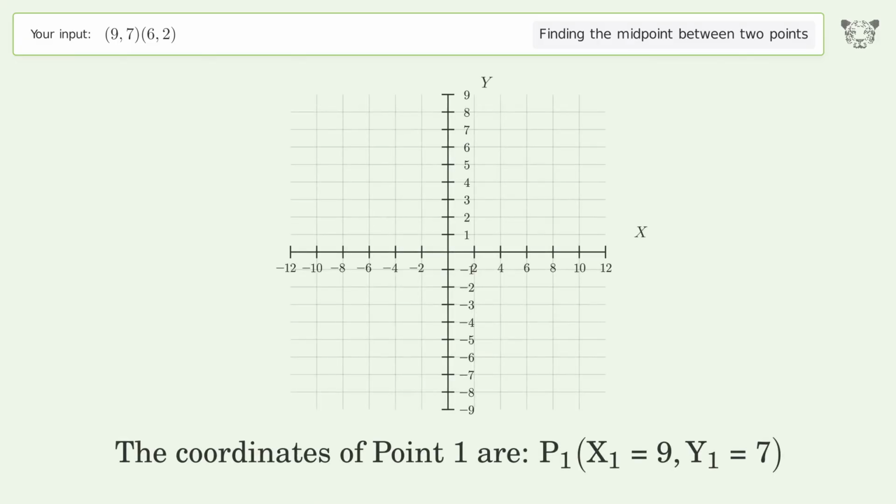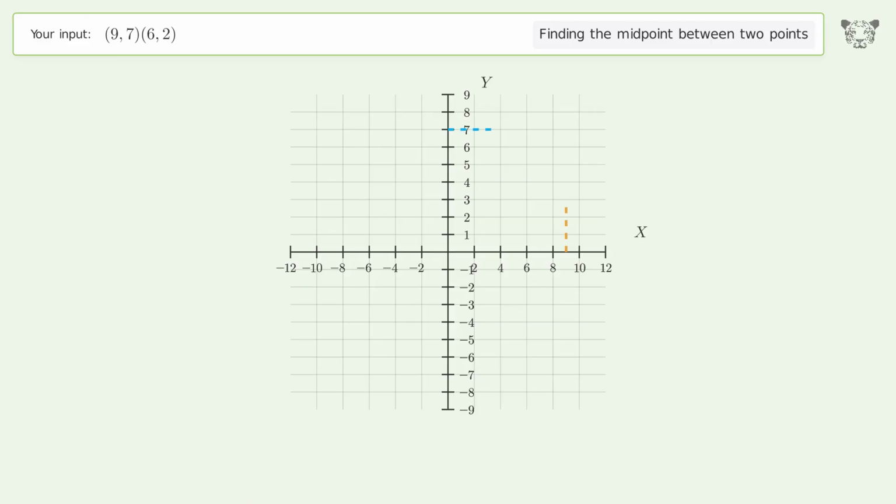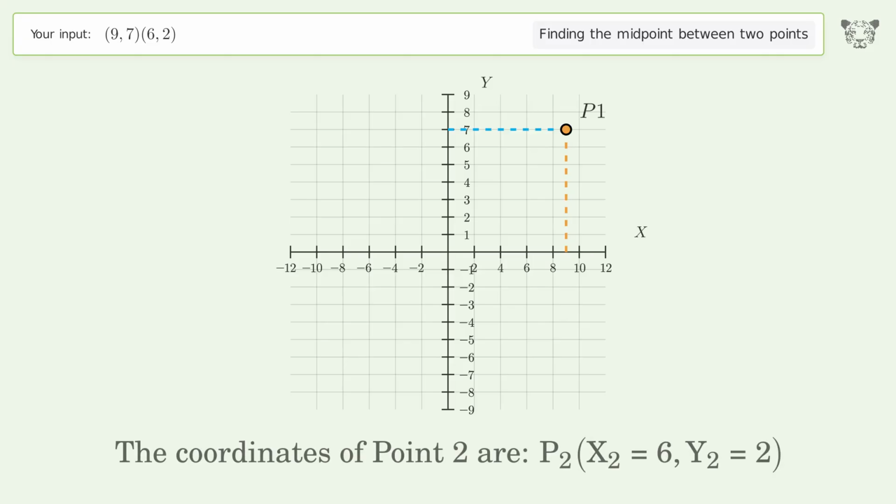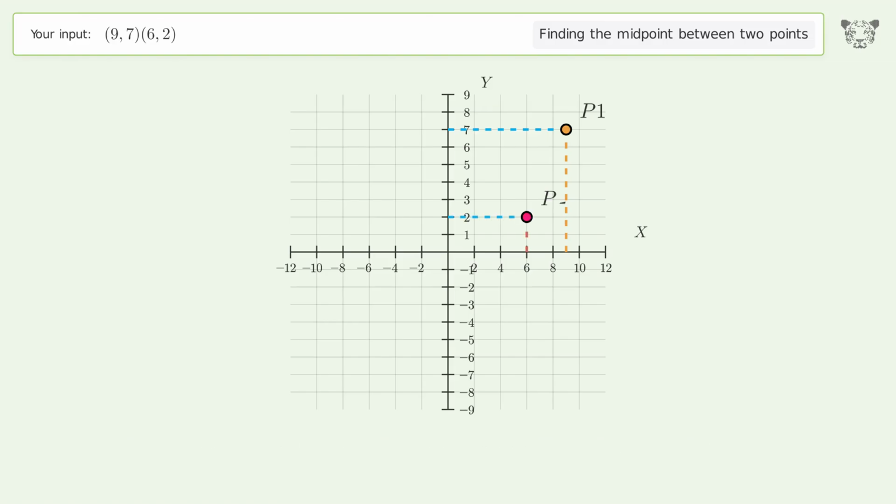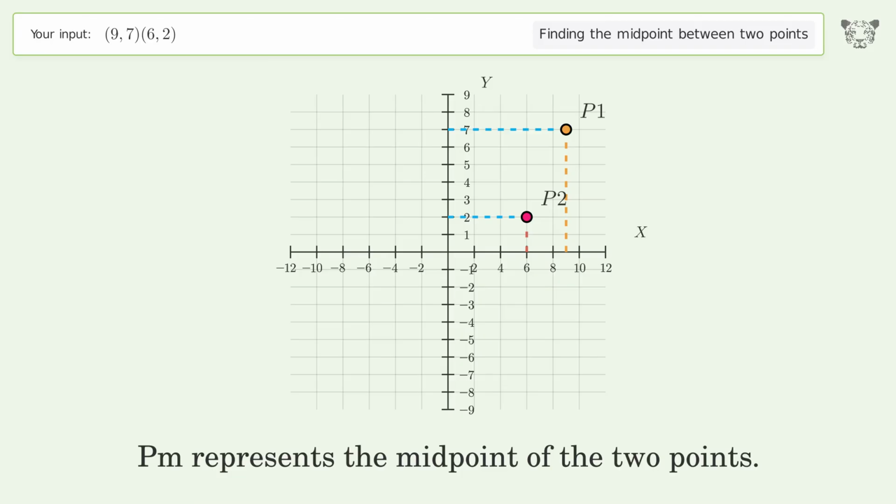The coordinates of point 1 are x1 equals 9, y1 equals 7. The coordinates of point 2 are x2 equals 6, y2 equals 2. PM represents the midpoint of the 2 points.